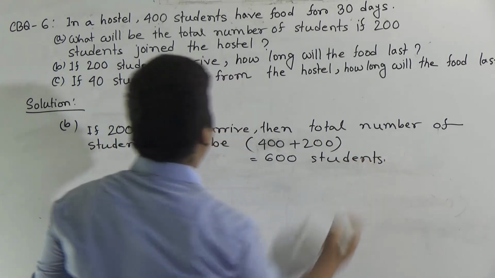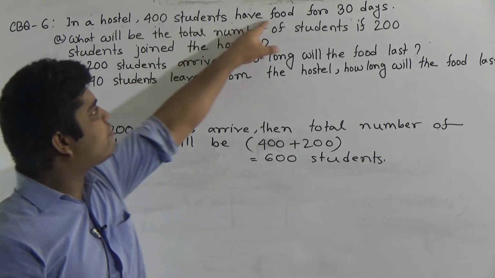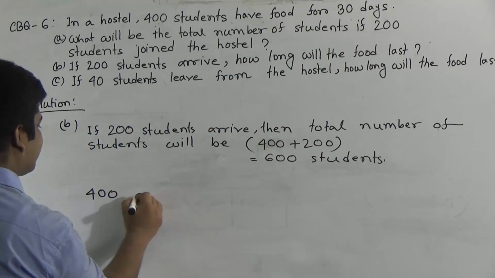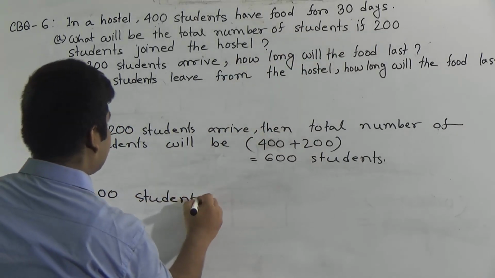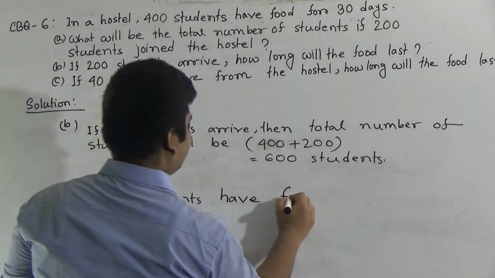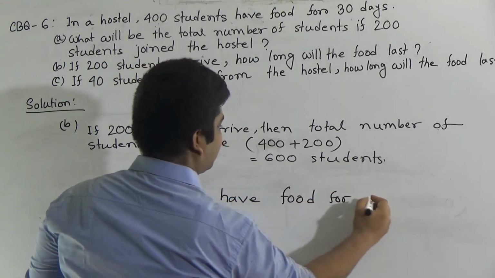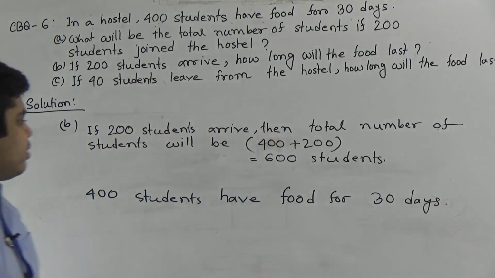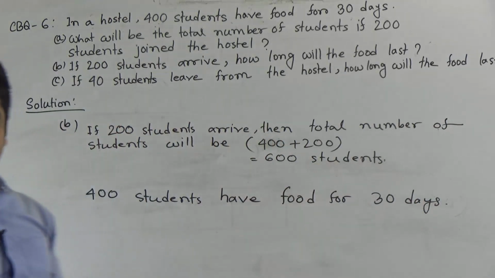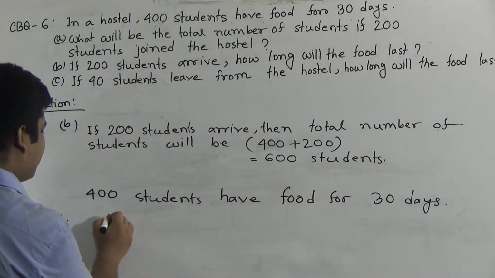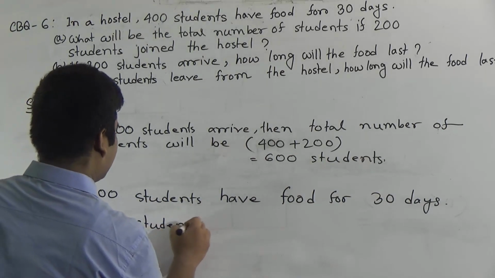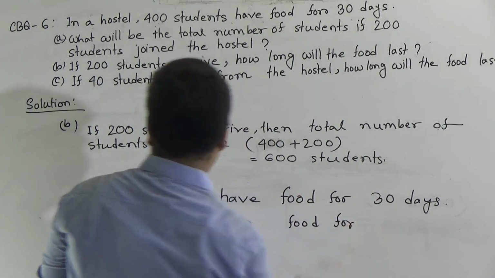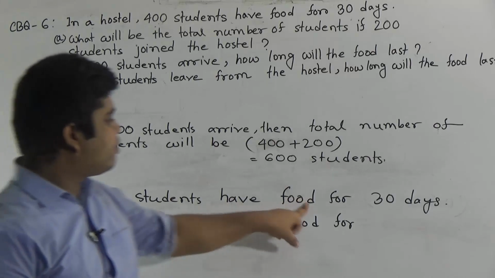Now you notice, 400 students have food for 30 days. Okay, now we write 400 students have food for 30 days. We use our unitary method to find out how many days 600 students have food. Now we write, therefore one student has food for, listen, 400 students have food for 30 days.